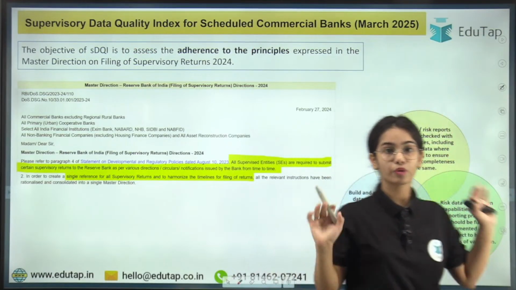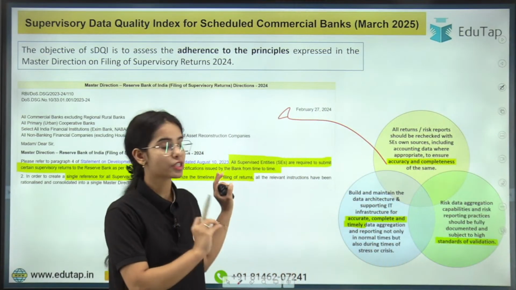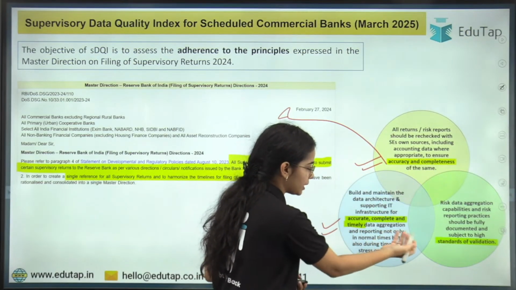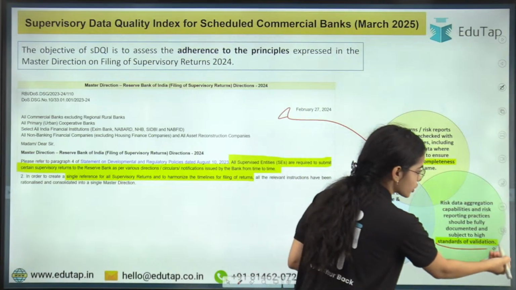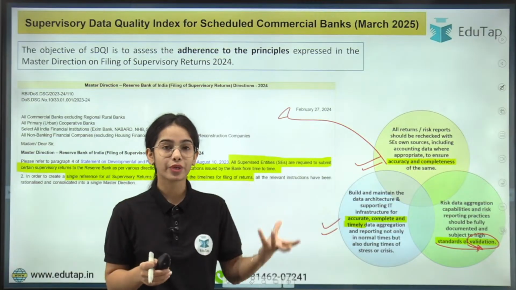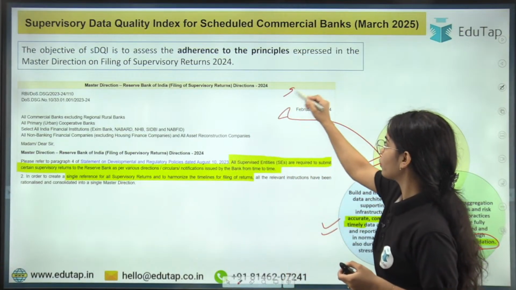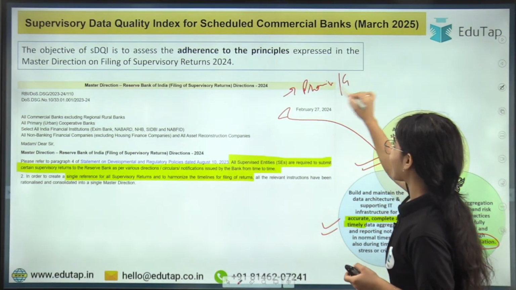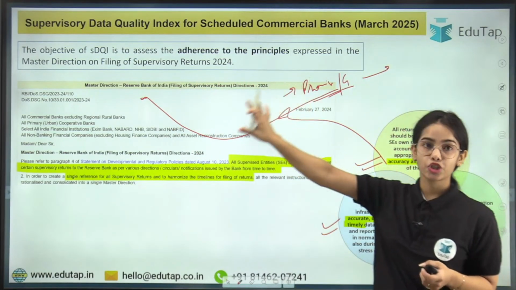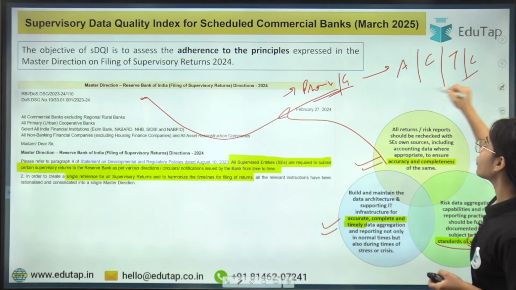So these are the provisions that have been laid down in the master direction, and they show the principles in the master direction, that is the principle of accuracy and completeness, the principle of accuracy, completeness and timeliness, as well as the standards of validation. That means the consistency has to be maintained, the validation, the accuracy has to be maintained and such. So there are certain principles that are laid down through the provisions or guidelines in the master direction. The principles of accuracy, the principle of completeness, the principle of timeliness, and the principle of consistency.